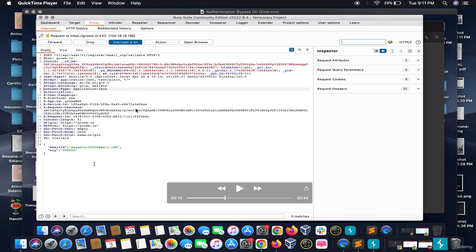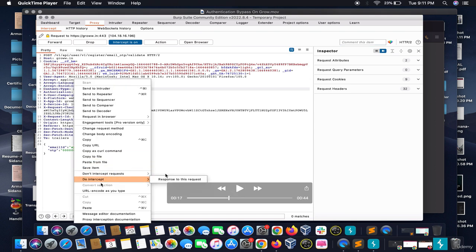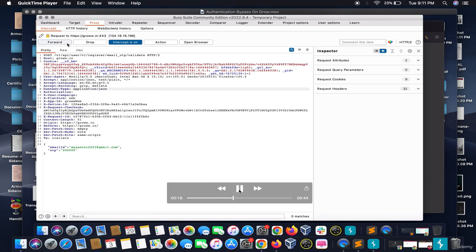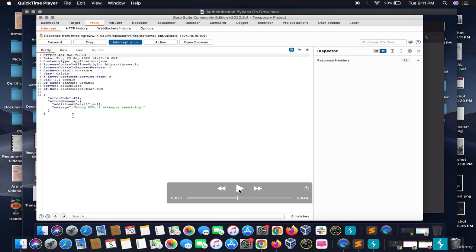Critically analyze the request. It has an email ID that's not mine and the OTP. What I did, I requested the response to this request and clicked forward. The response says 404, not found, and wrong OTP, because I provided a wrong OTP.